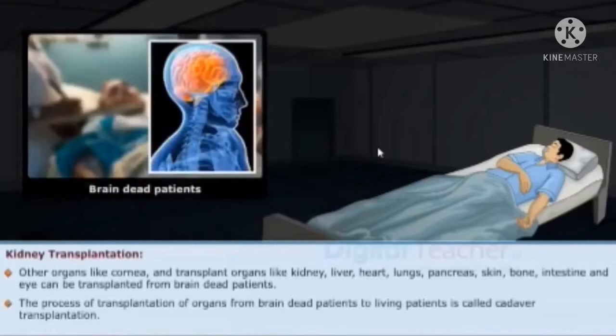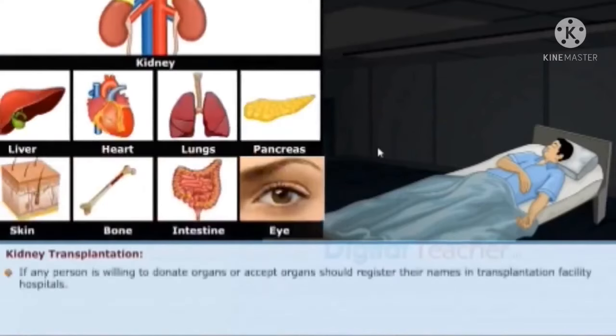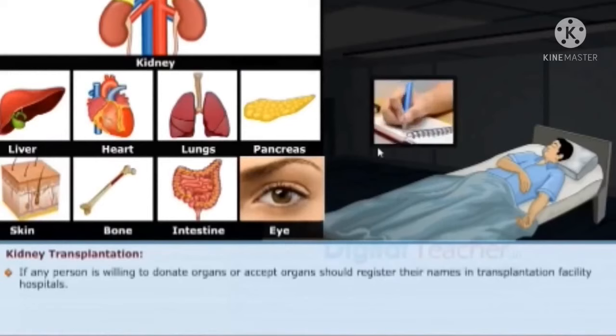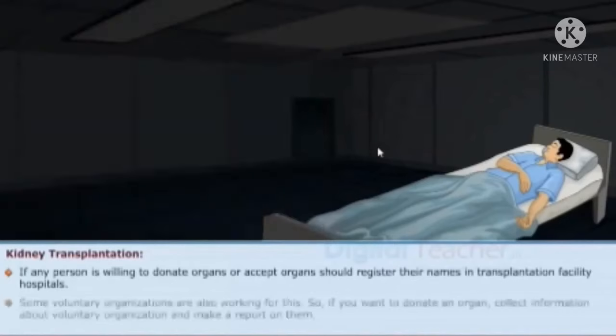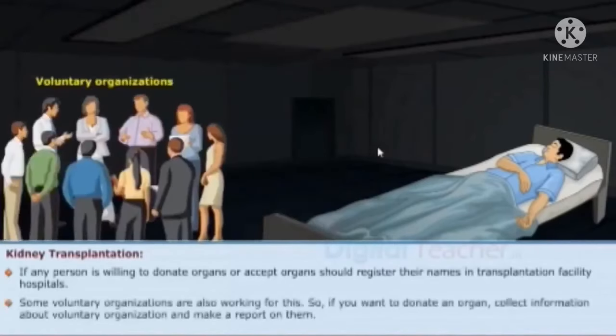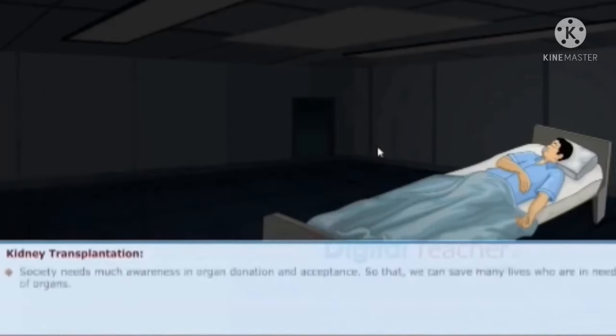The process of transplantation of organs from brain dead patients to living patients is called cadaver transplantation. If any person is willing to donate organs or accept organs, they should register their names in transplantation facility hospitals. Some voluntary organizations are also working for this. So, if you want to donate an organ, collect information about a voluntary organization and make a report on them.